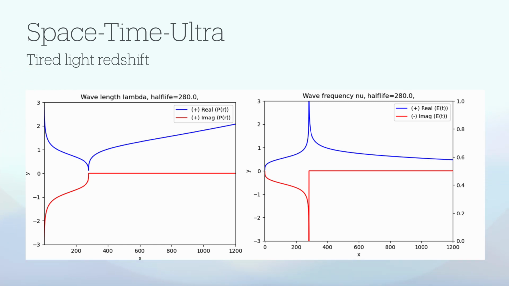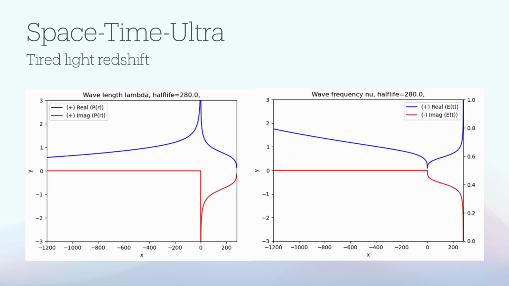During the earlier phase, from time 0 up to the half-life, both the wavelength and the frequency are complex. The wavelength's real and imaginary parts are opposite, and behave much like a tired light situation, in a compressed finite value range for time. This means that the curve blows up much more quickly. The frequency, being the reciprocal, has the same sign for both the real and imaginary part, preserving the fact that the product of both elements is still equal to 1. Before time 0, the frequency has the qualities of the tired light description, mirrored.